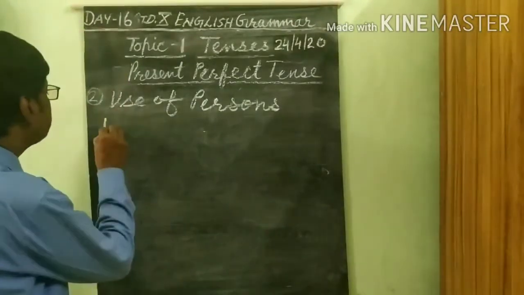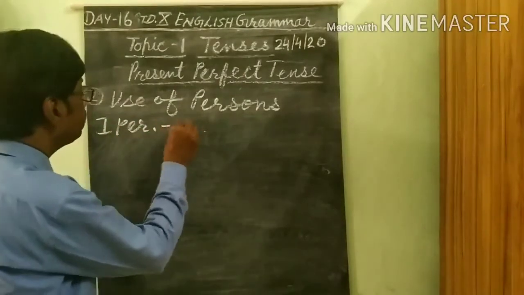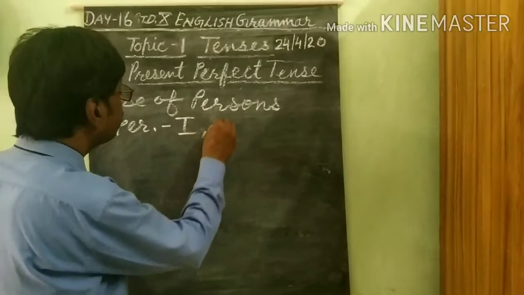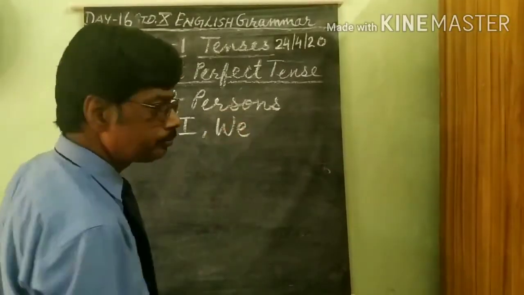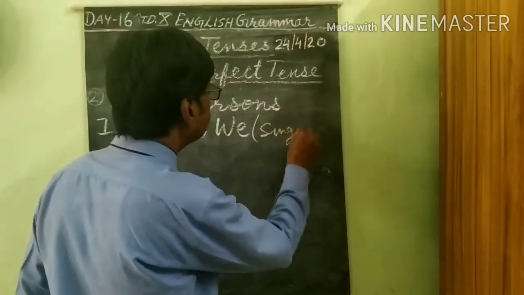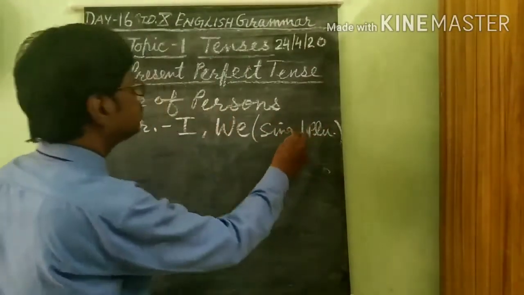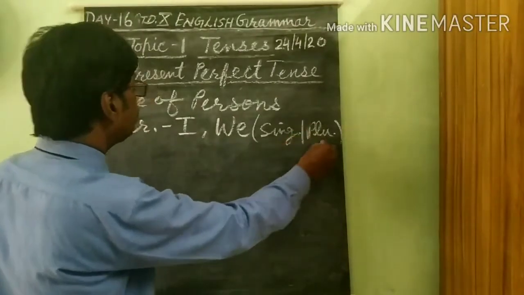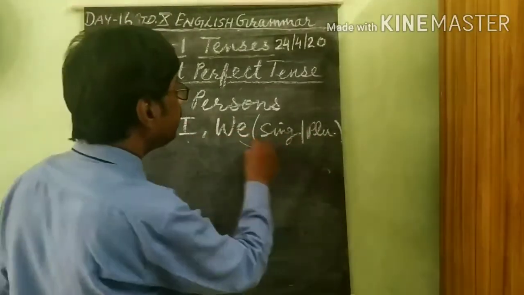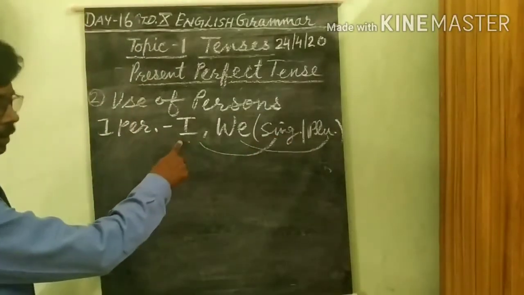First person means I, we. Singular and plural. I is singular and we is plural. This is first person.